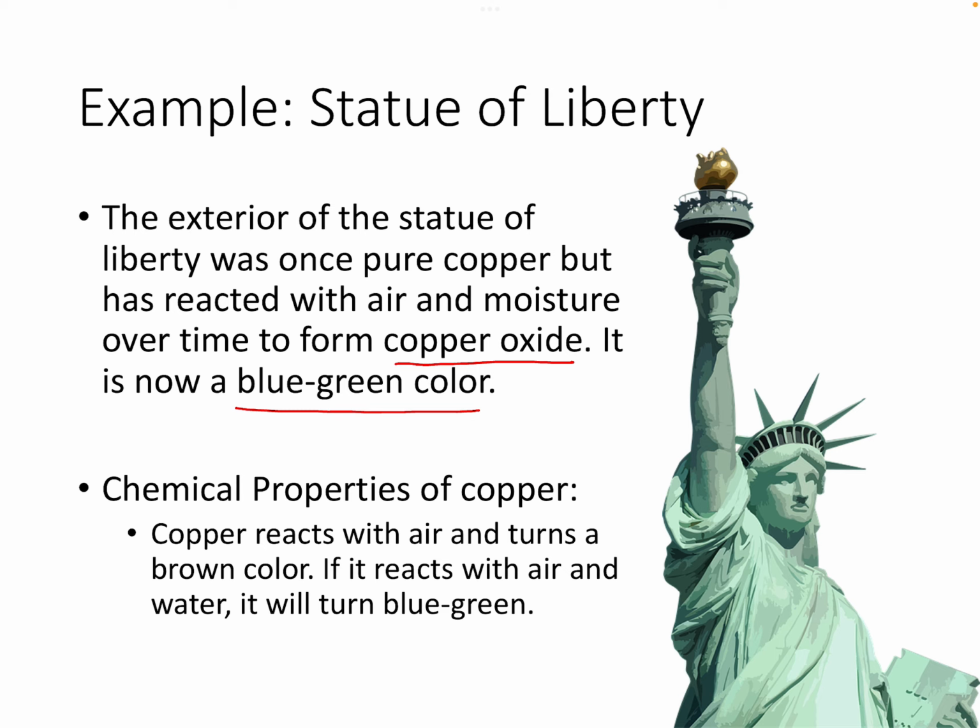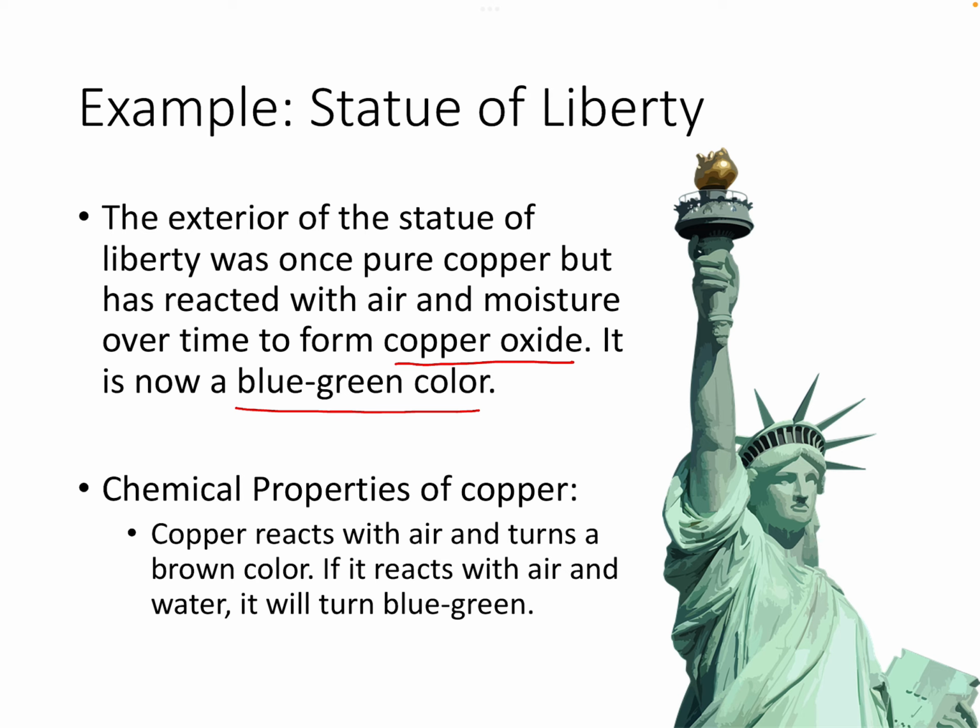You might actually notice the same color on really old awnings or rooftops in older cities. They used to be copper, but just over time they've reacted with moisture and air to turn this bluish-green color.